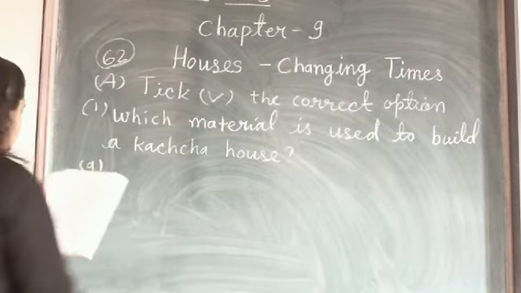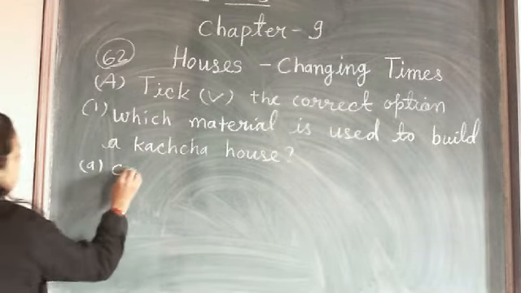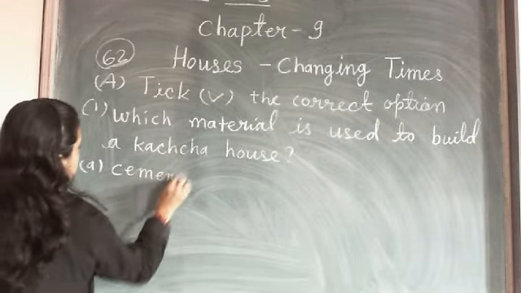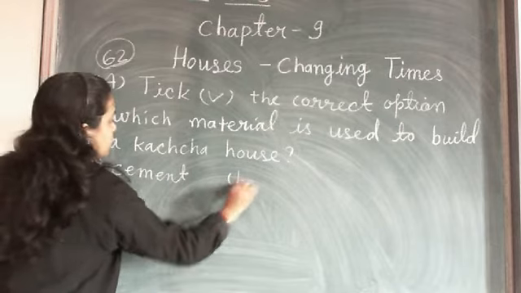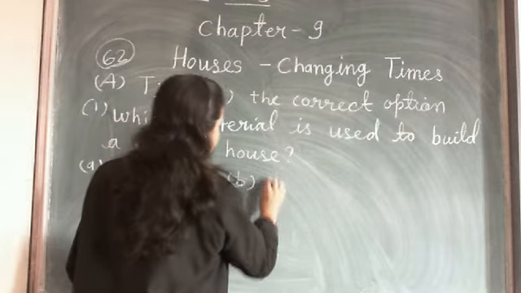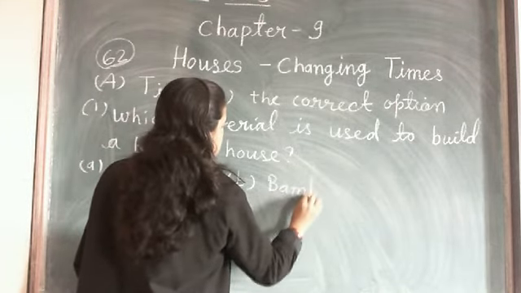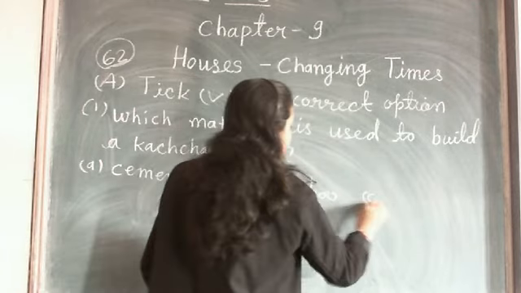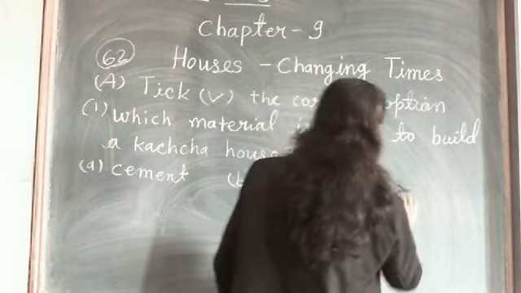What is given in A? Cement. Now B is bamboo. Now C, bricks.